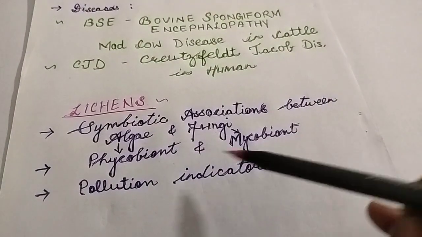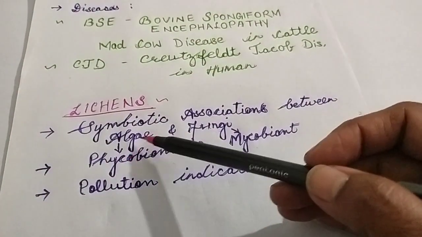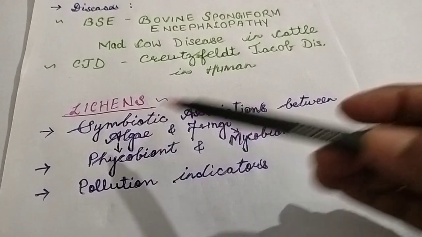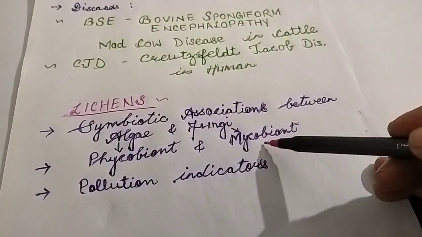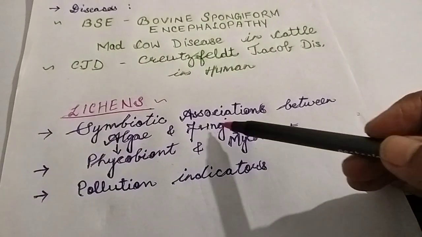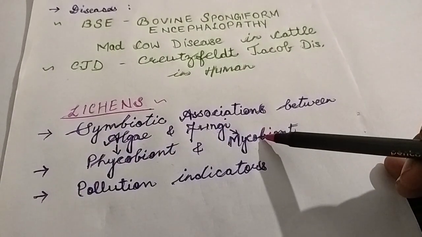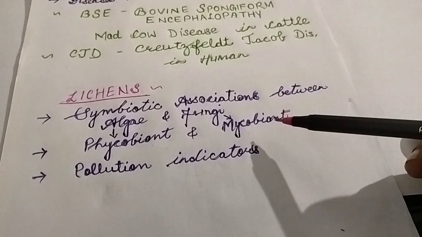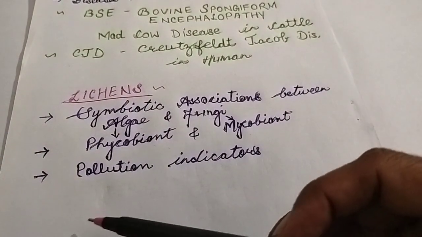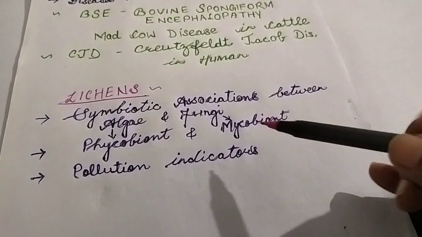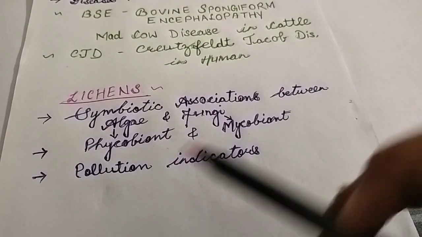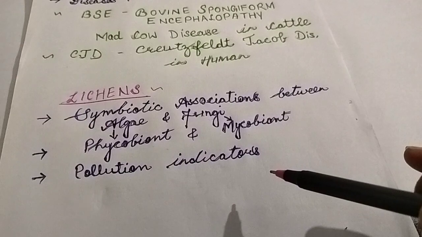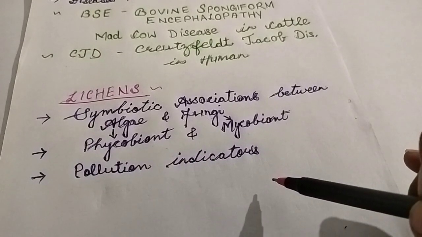Phycobiont is the algal part of the lichen, and mycobiont, myco, again remember mycetes, is the fungal part of the lichen. And one important character of lichen is that it is a pollution indicator. Pollution indicator means it does not grow in polluted areas.